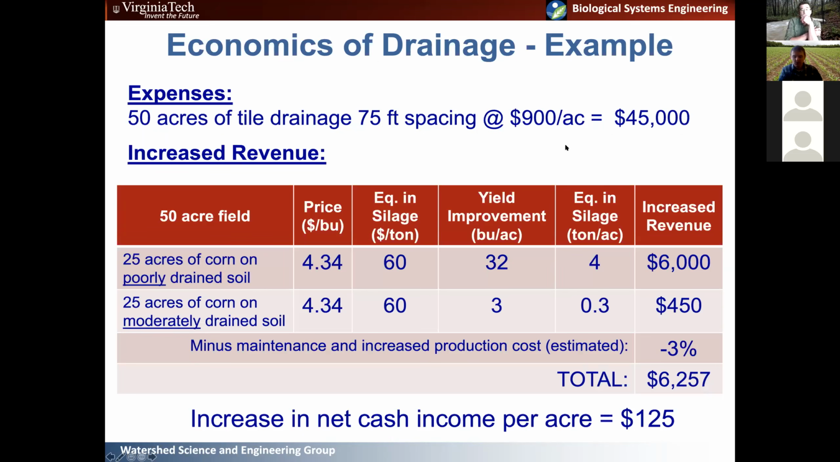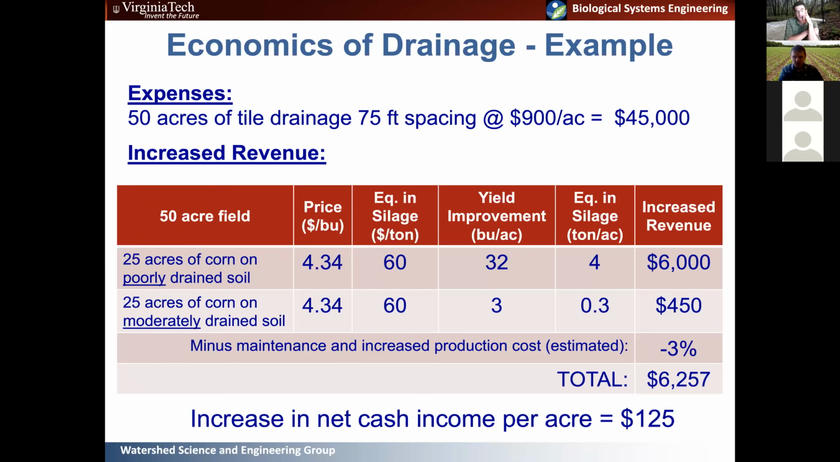I guess I'll talk about economics really quickly. Like I said, I'm not in economics. And again, there are some pretty nice tools out there to do this. And I used one of these tools to kind of come up with this little example. So I said we had 50 acres of tile drainage going in on 75-foot spacing. And I assumed about $900 an acre was the cost. Now, we have someone, I believe this morning, who might be able to update that for us. But for this example, let's assume that total 50 acres costs $45,000.